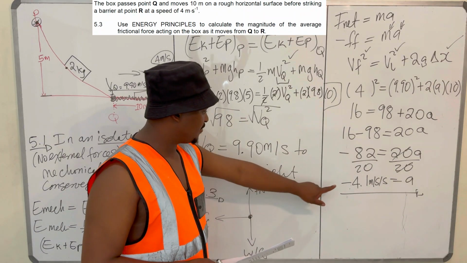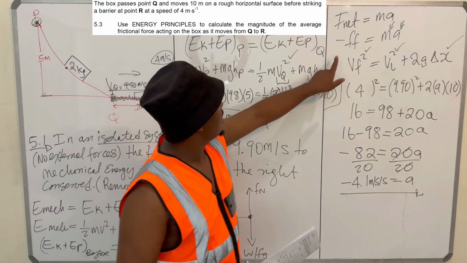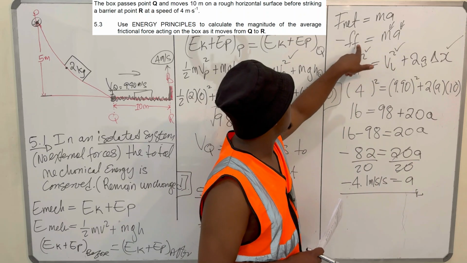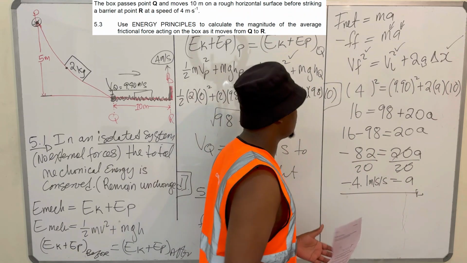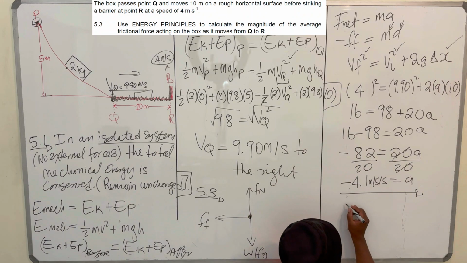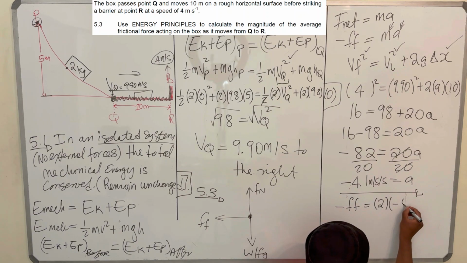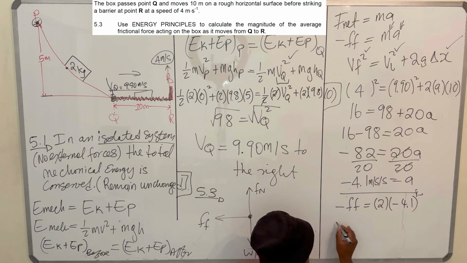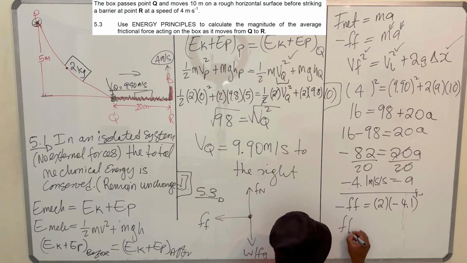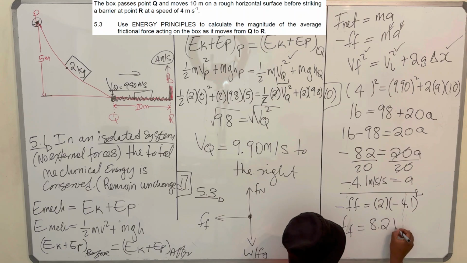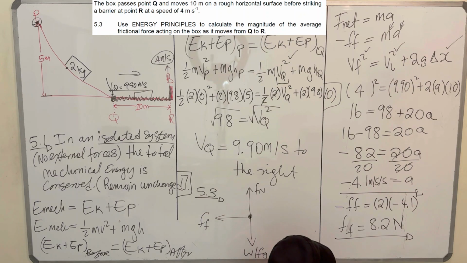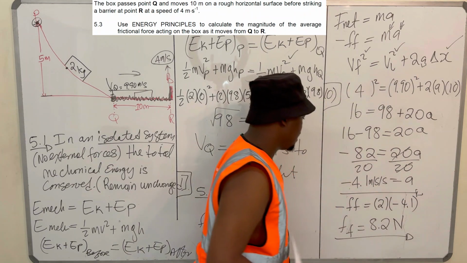Okay, so now we have our acceleration. Negative frictional force is equal to mass times acceleration. So negative F is equal to mass, which is 2, times acceleration, which is minus 4.1. Then your frictional force is equal to 8.2 newtons. This will be the magnitude of the frictional force: 8.2 newtons.